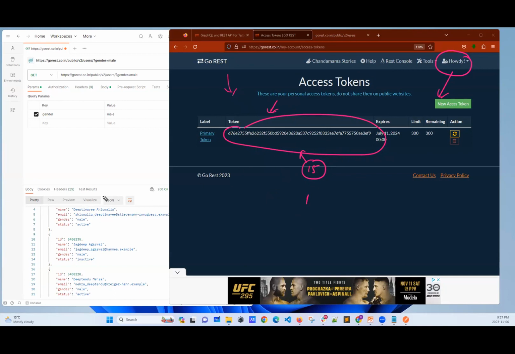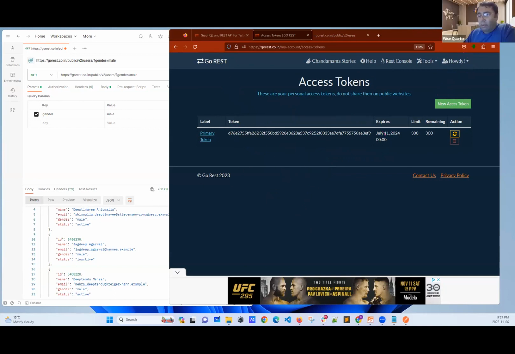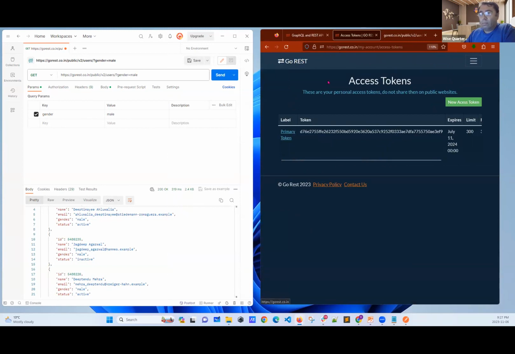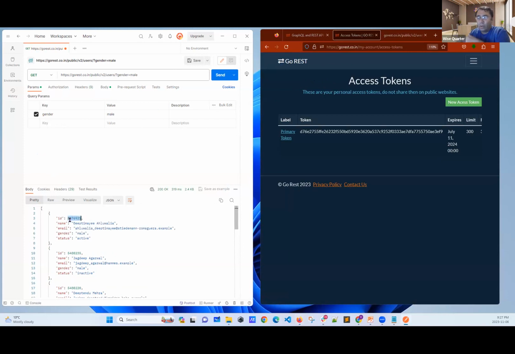Yeah, thank you. Okay. Now, my friends, this was the first thing we learned. We learned how to get data from GoRest. Now, it's time to learn how we can post data. Then you will understand how we can know the ID. Okay, here it is.